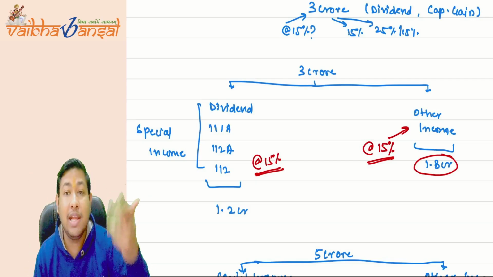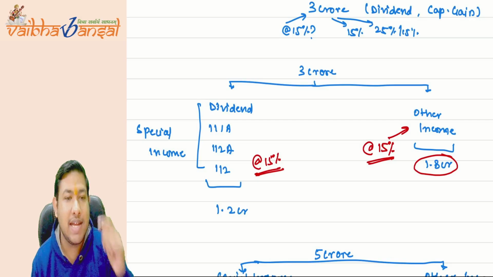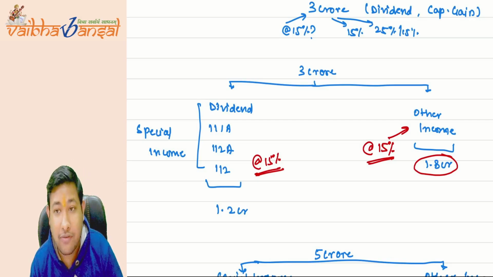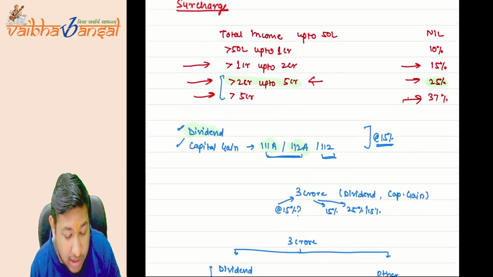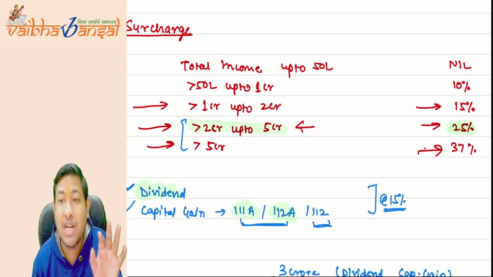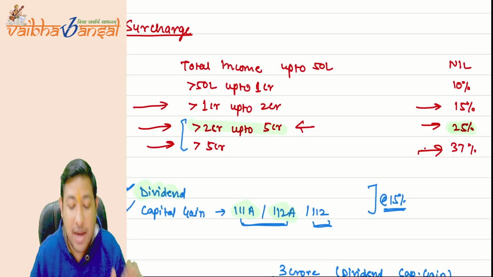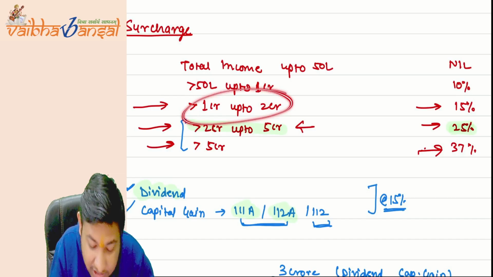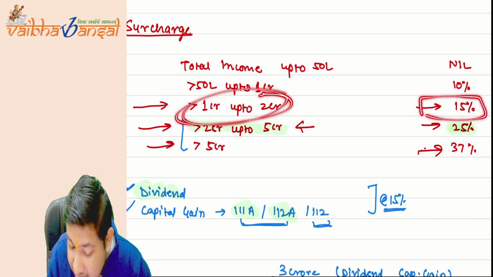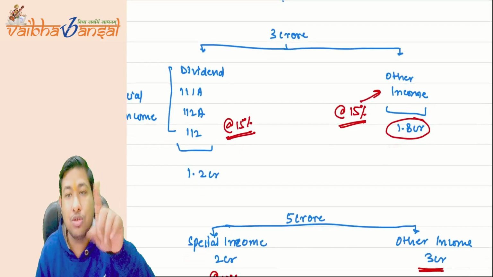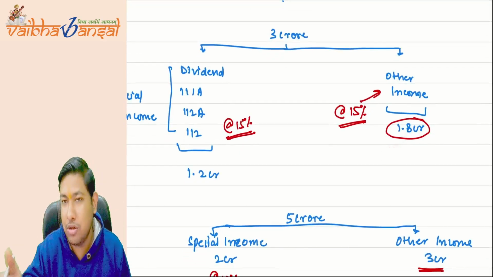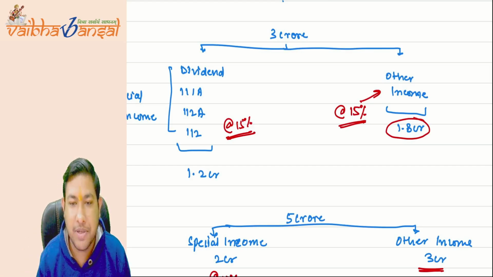But what will be the surcharge rate for the remaining income? It is 1.8 crore. Just go to the above slab and see which slab 1.8 crore comes under. It comes under the 1 to 2 crore slab. What is the rate? It is 15%. So the 1.8 crore will also be taxed at the rate of 15% only.